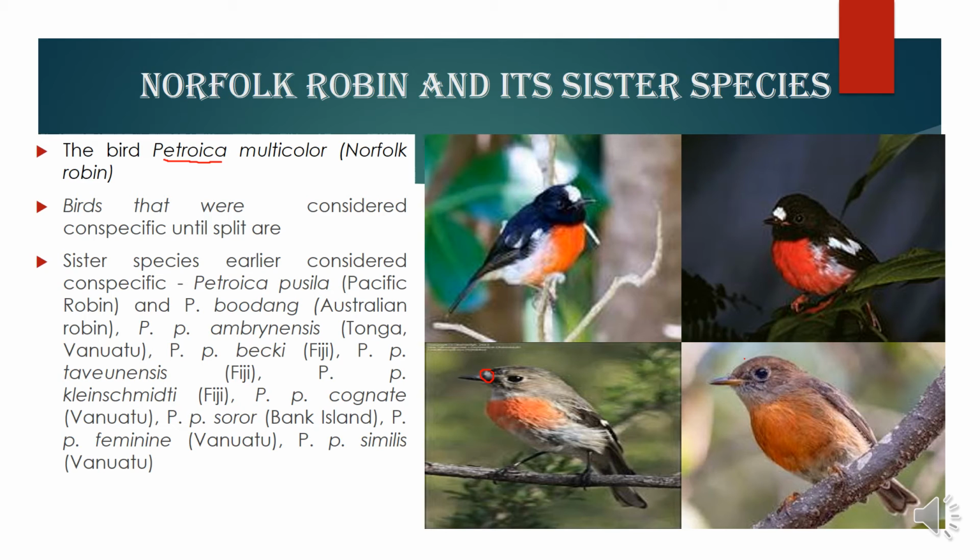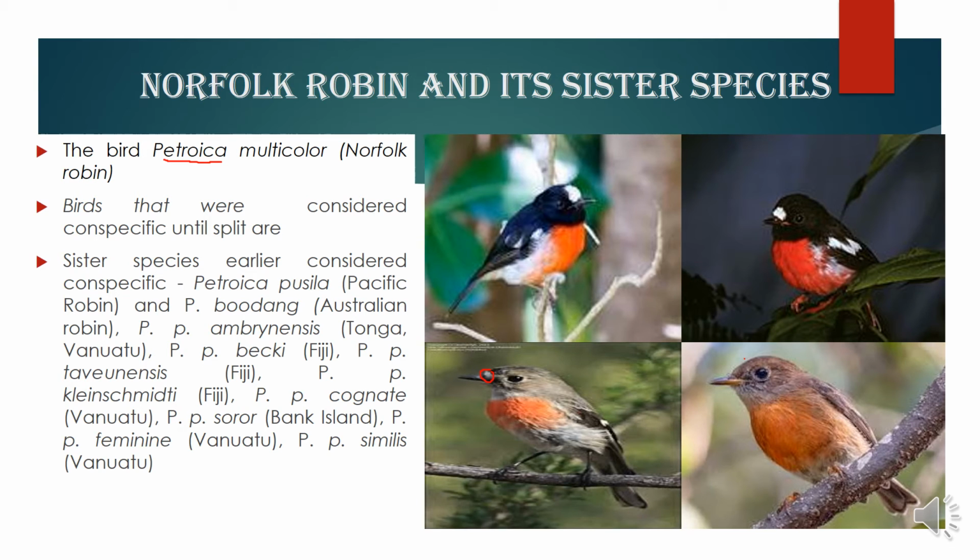Apart from the white dot on the forehead, we also see a slight difference in plumage color, that is, bluish brown, bluish black to jet black to brown to grayish to brownish color. Also the breast color is reddish here, and as we go on, this is the orange colored breast.